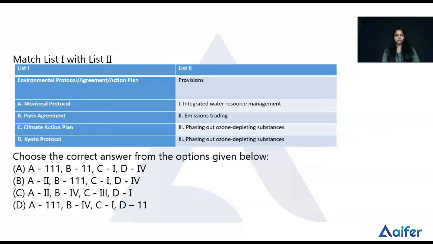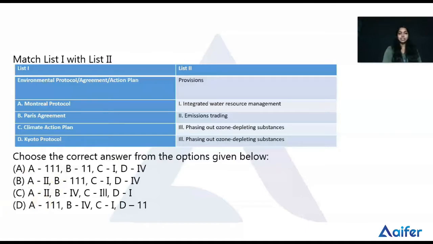And in list 2, the first one is Integrated Water Resource Management, the second is Emission Trading, then the third is Phasing Out Ozone Depletion Substances, and the fourth is also Phasing Out Ozone Depletion Substances. So here I think 3 and 4 are the same. I think some mistakes are there, but we can check it. Okay, so here there is some matching. We want to find out which provision the Montreal Protocol, the Paris Agreement, the Climate Action Plan, and then the Kyoto Protocol are matched with.